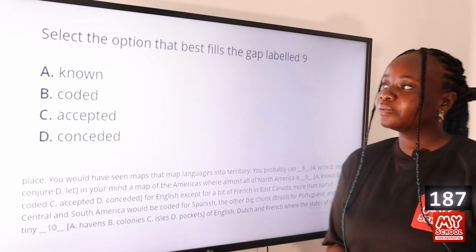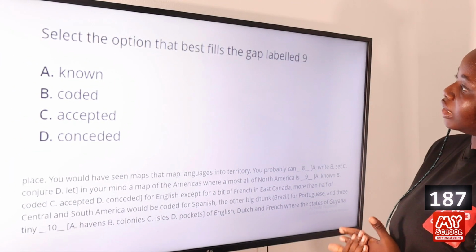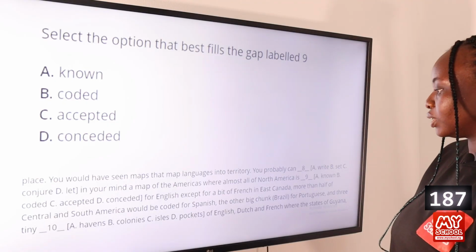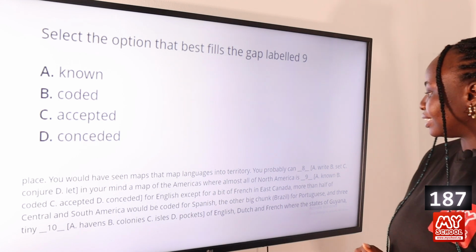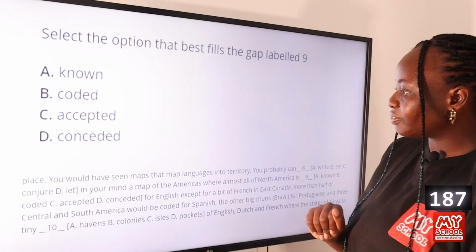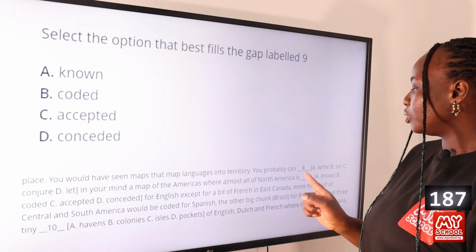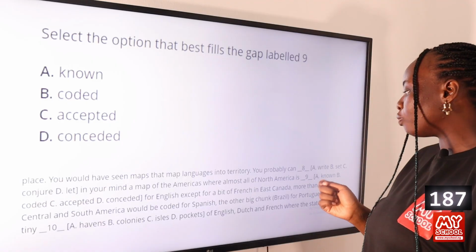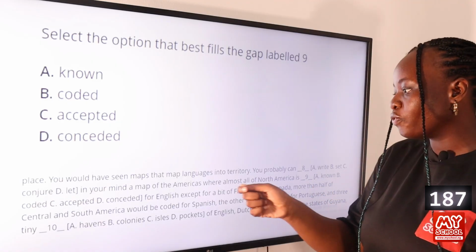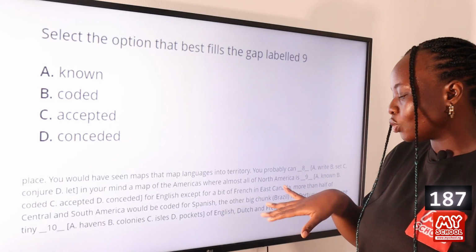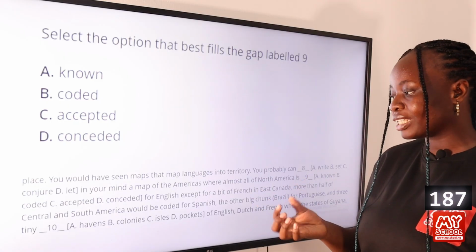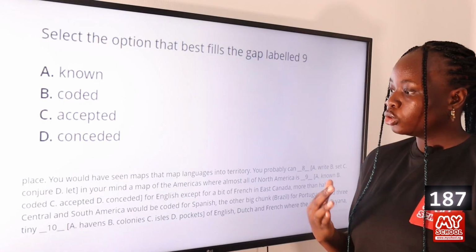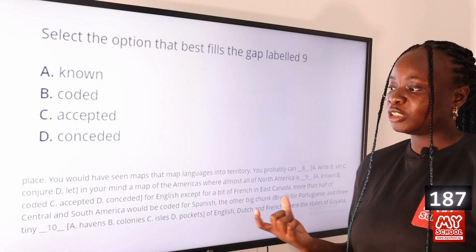Question 187. Select the option that best fills the gap labeled 9. Option A, known, B, coded, C, accepted, and D, considered. Again, we have to look at the sentence. So you would have seen maps that map languages into territory. You probably can conjure in your mind a map of the Americas where almost all of North America is dashed for English. So in this particular case, you are looking for something that expresses how regions are divided based on the language that is used. So it is the word coded that you use in this particular case.